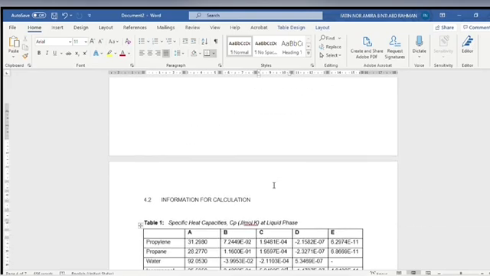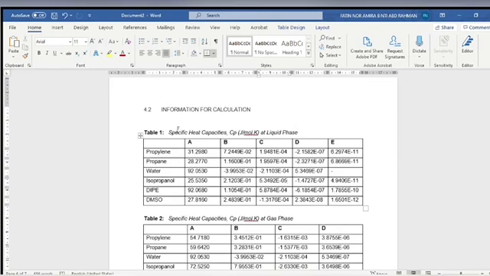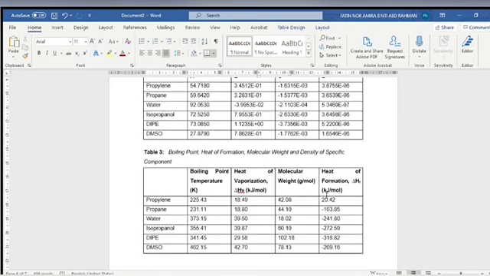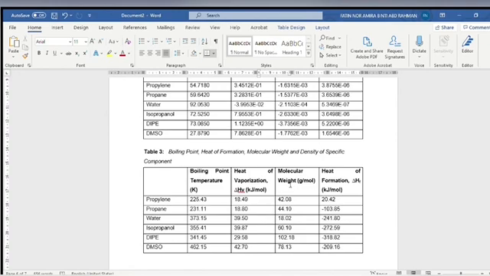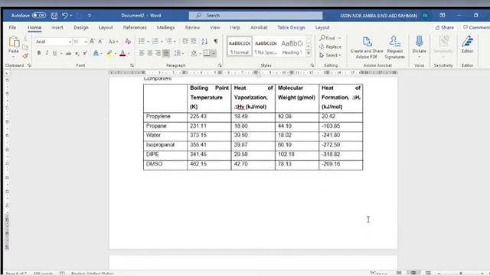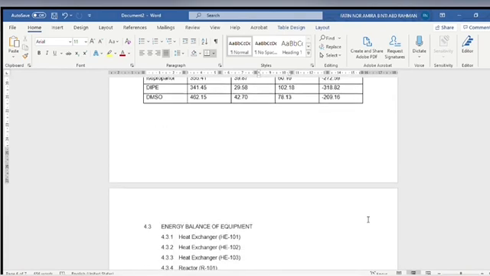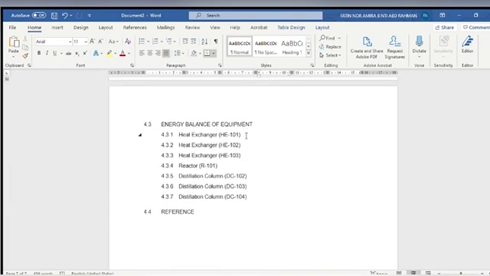and then here we have information for calculations such as specific heat capacity at liquid phase and at gas phase, and then we have boiling point, heat of vaporization, molecular weight, and heat of formation, which this information was used for calculation in the energy balance. Here, energy balance of equipment, we have heat exchanger, 3 equipment, reactor, and distillation column.